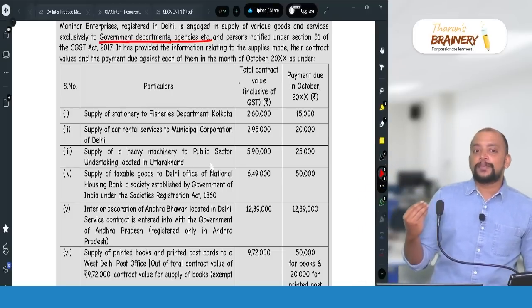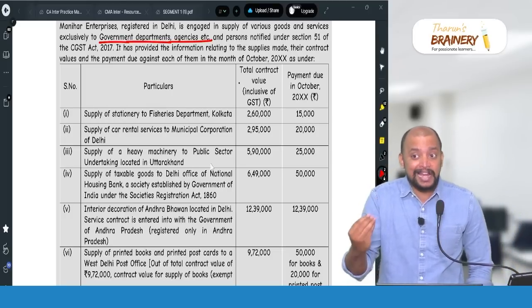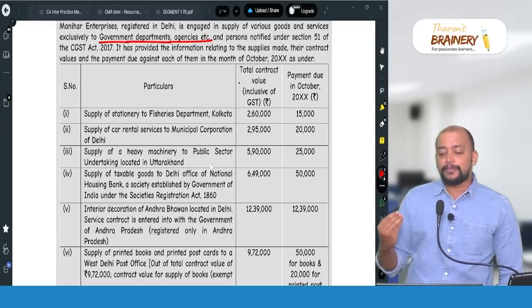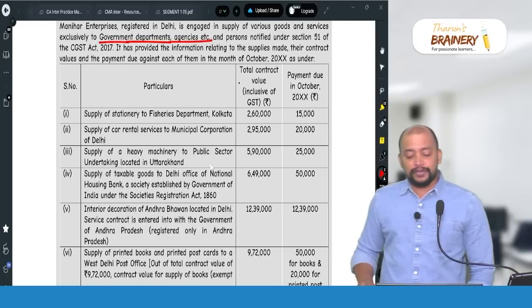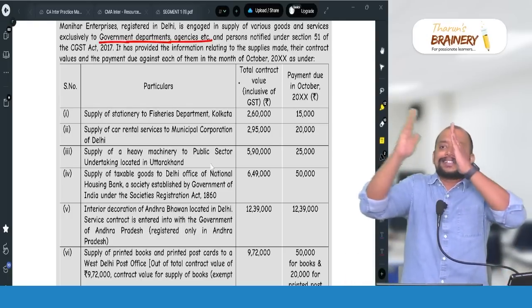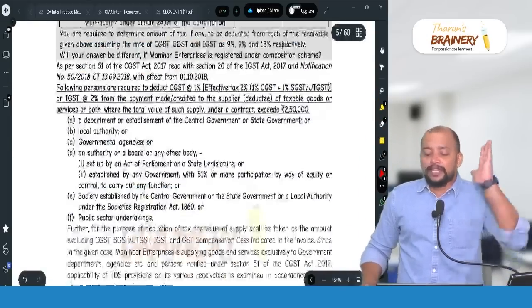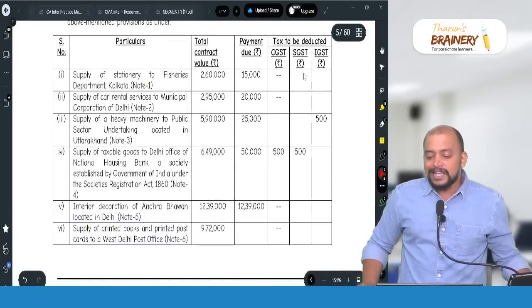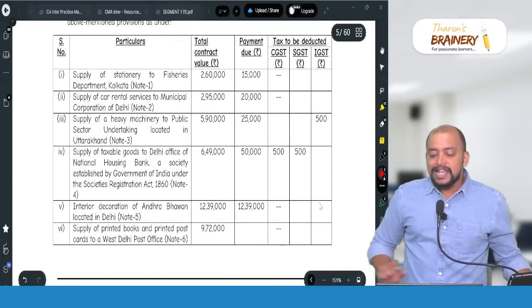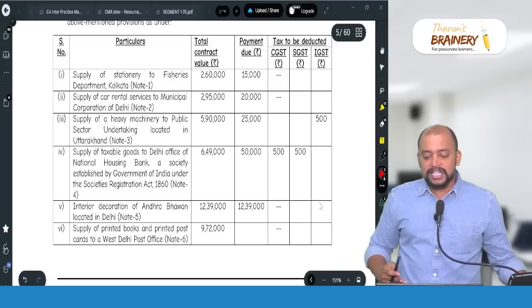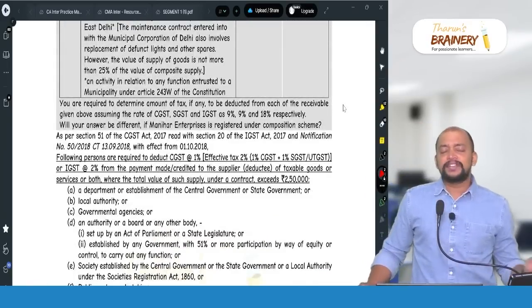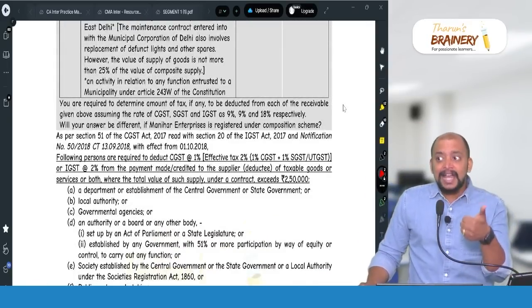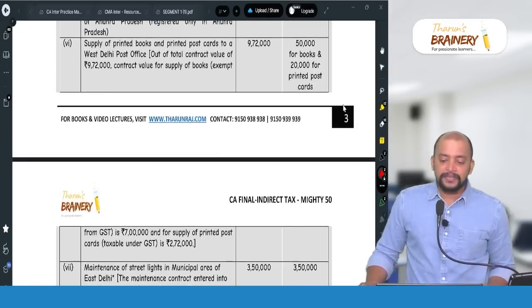TDS is always computed on the amount remitted. So 25,000, how much is the amount remitted or due in October? 25,000. So it will be computed on 25,000. So now TDS deducted, we need to prepare 3 columns, that is CGST, SGST, IGST, and it should come in IGST 500 rupees. That should be taken. So here we are applying place of supply as well as TDS provisions.